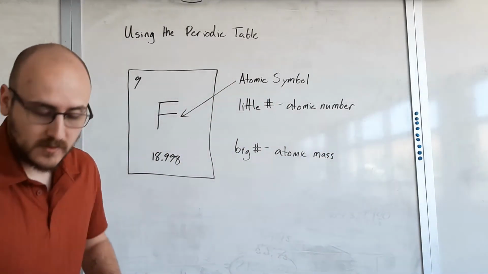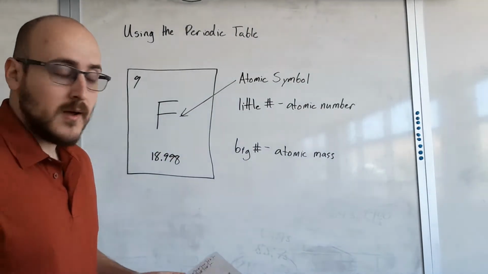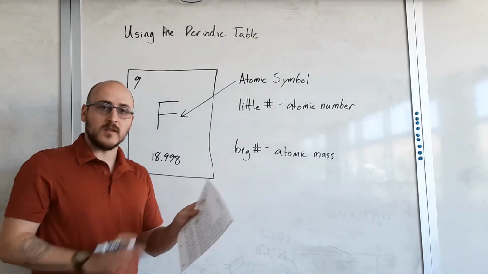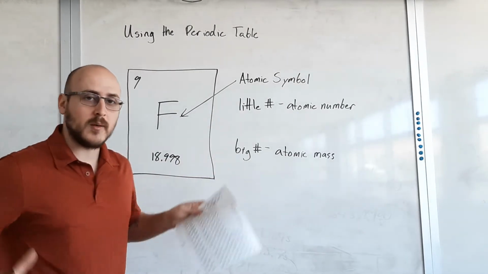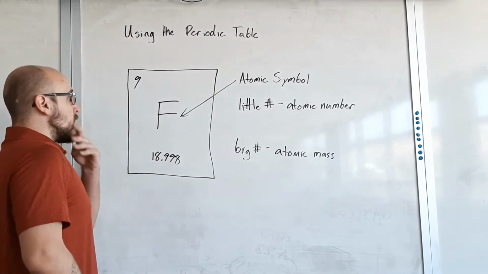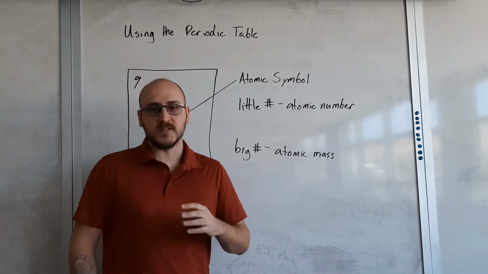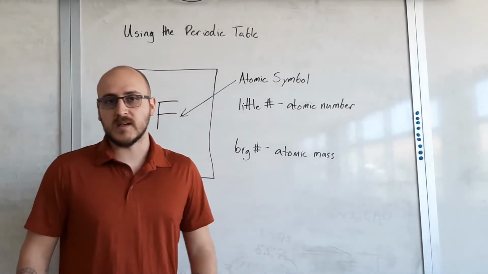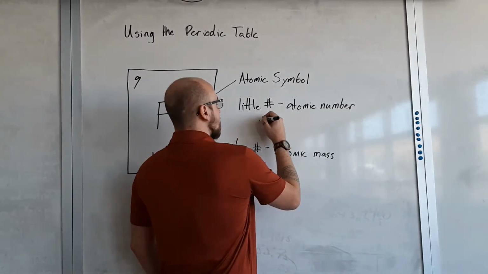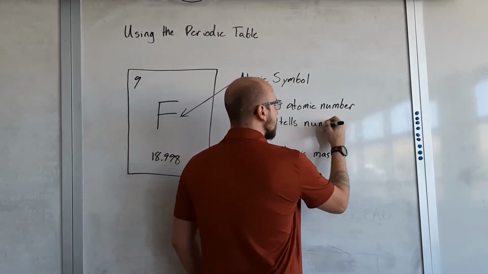Another thing I should point out, as you go left to right and down this periodic table, that number is going to get bigger. The lower down on the periodic table an element is, the larger its atom will be. You're adding on more subatomic particles, so it's going to get bigger and bigger, and it's going to weigh more. So let's talk about how we're going to be using these numbers. This little number right here, the atomic number, doesn't just tell you where it belongs on the periodic table, it tells you how many protons something has. This tells the number of protons.